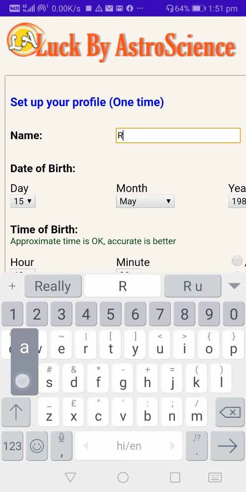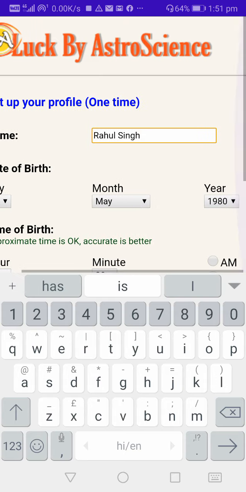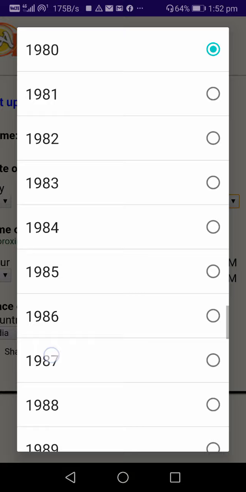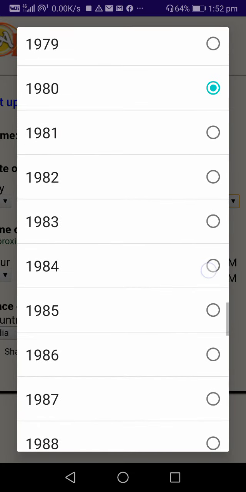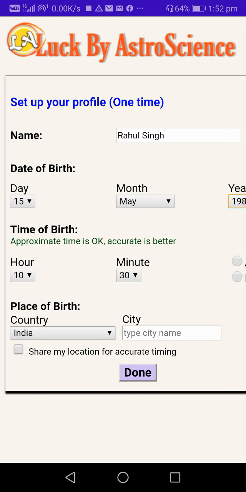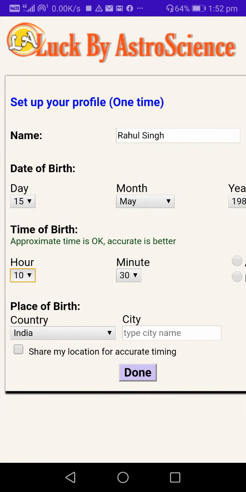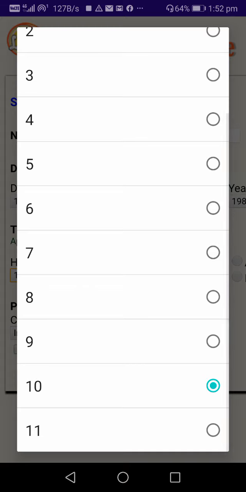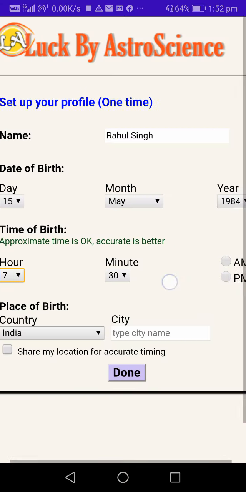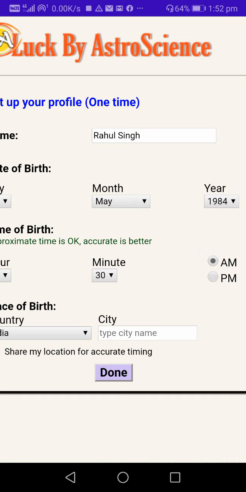So I'm taking example of a fictitious name, just any name. So you will write your own name and, obviously, your date of birth details here. So whatever your date of year, all this stuff, I'm not repeating that. So I'm taking the default values here. Okay, and then you do the hours. Let's say it's 7:30 now, AM PM. So you will choose here, let's say AM.